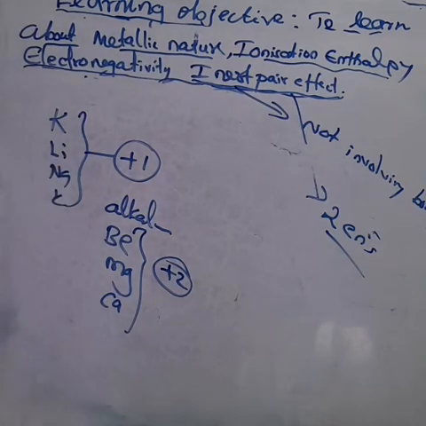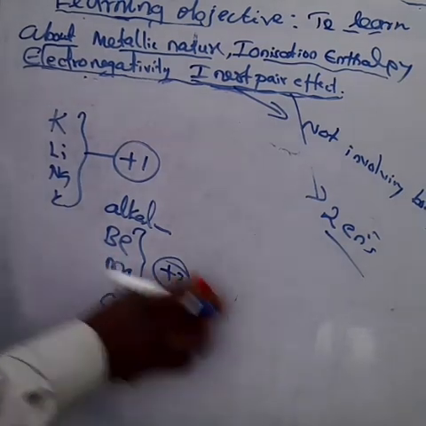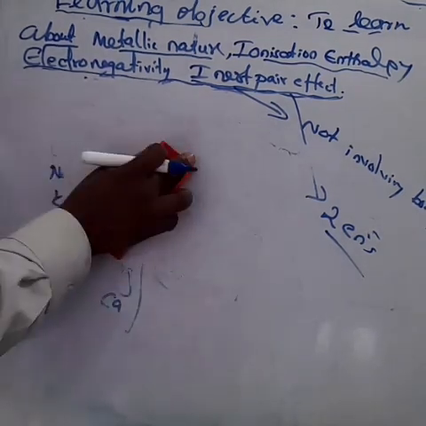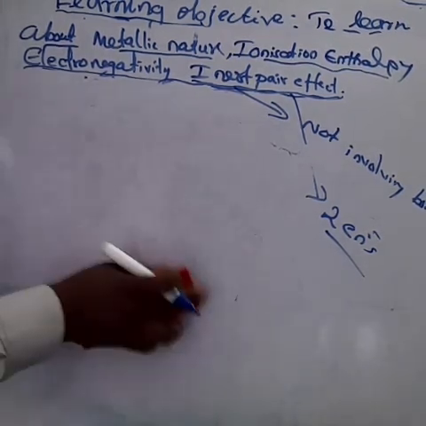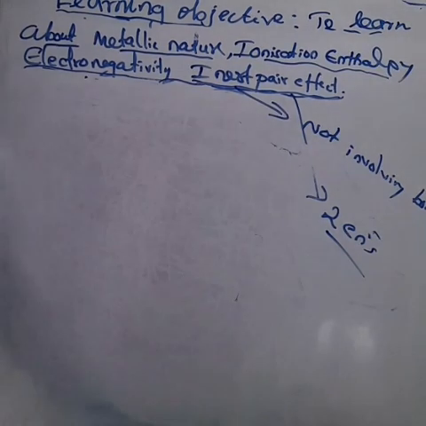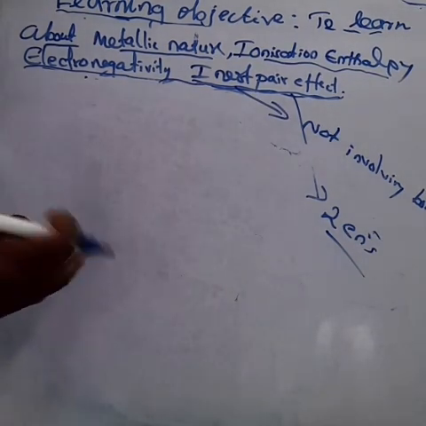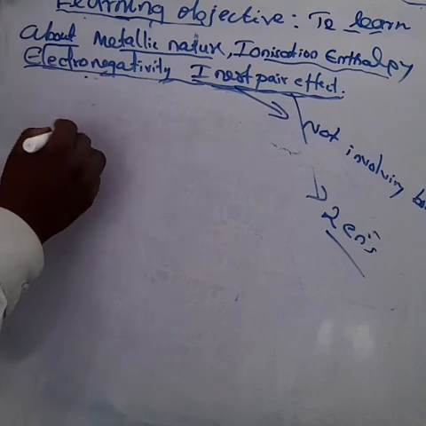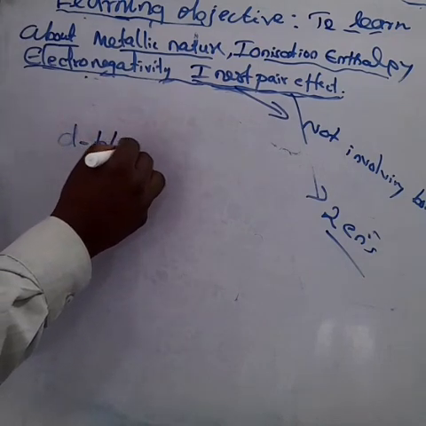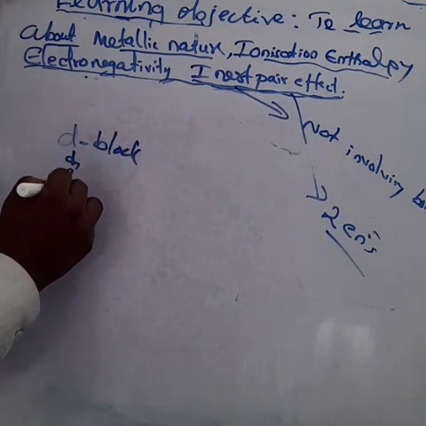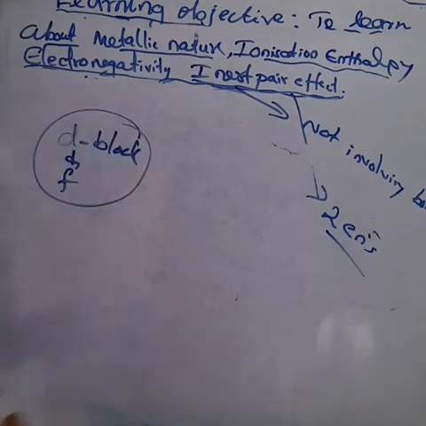As per the p block elements, they also show some variable oxidation states. Here we are talking about the heavier post-transition elements, which means the D block and F block elements. We will discuss that in the next lesson on D block elements.